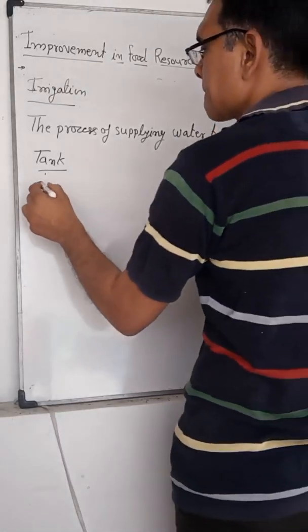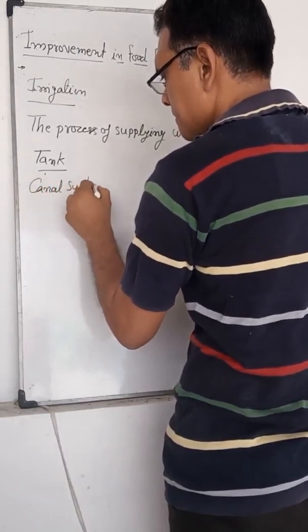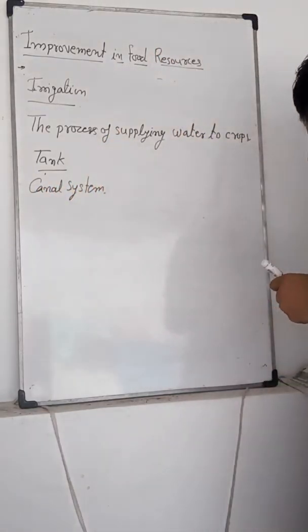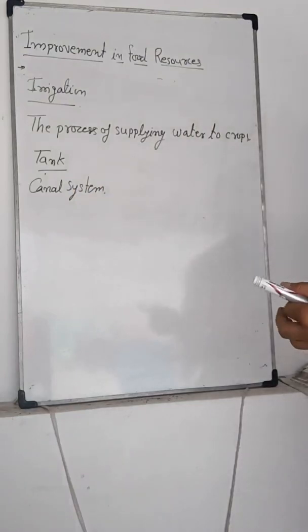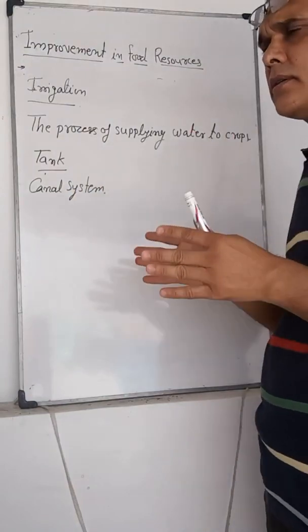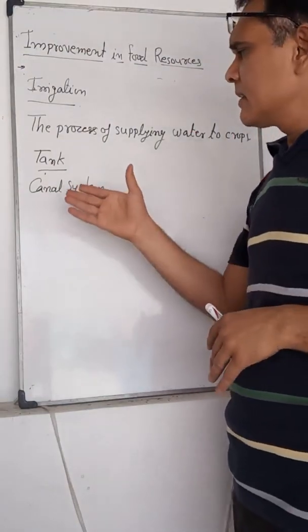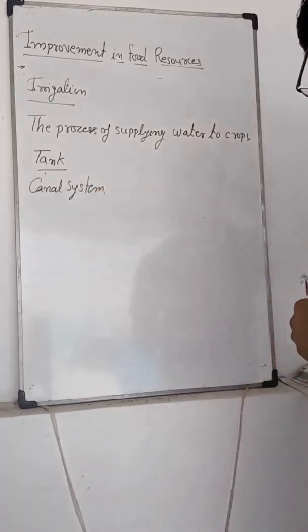Next is the canal system. A canal takes irrigation water from the rivers, so if we connect the canal with the river system, that also helps in irrigation.